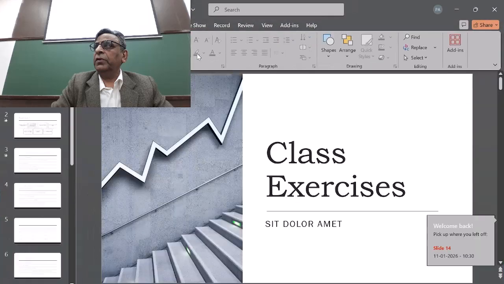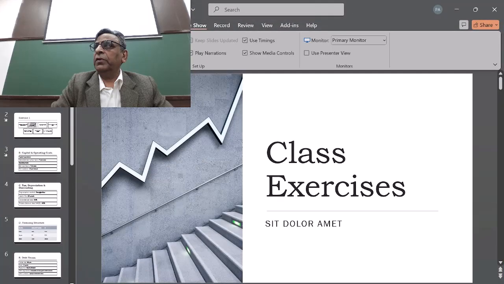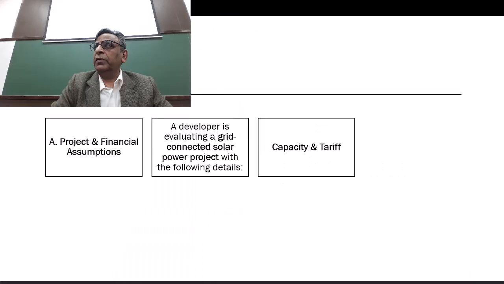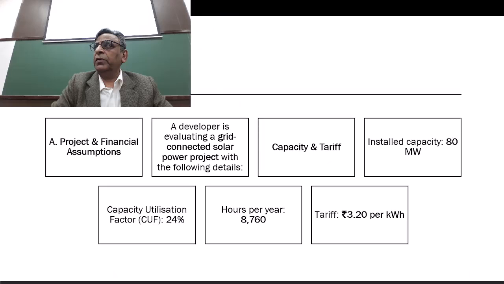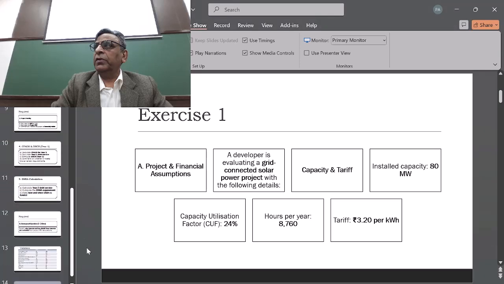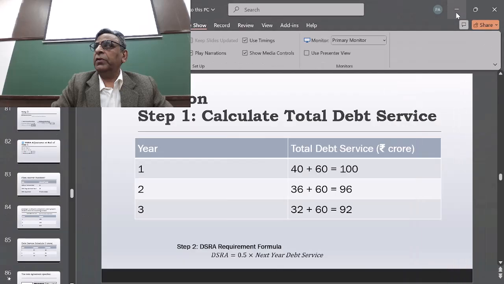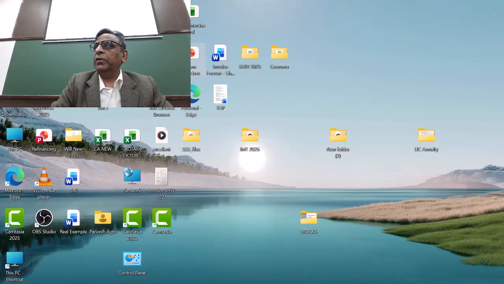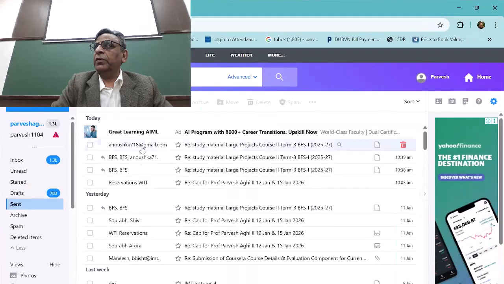Now the class exercise. This is the question, which I will be sharing as a PPT. You can even take a photograph and put it on WhatsApp. I'll pass on this PPT to her roommate, or I should do that straight away so that you get this PPT. So this is only the question, not the answer. I thought I'll just share the answer at the moment. So this is a class exercise.